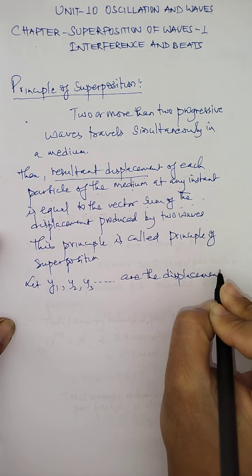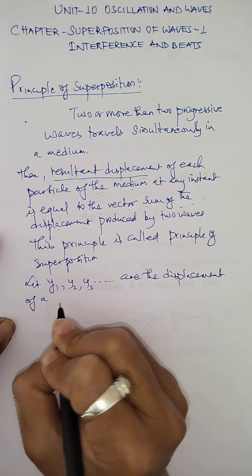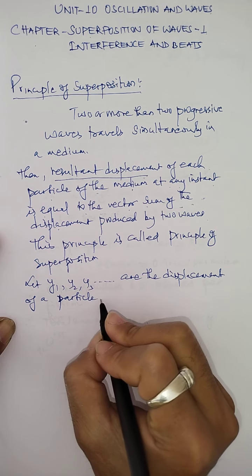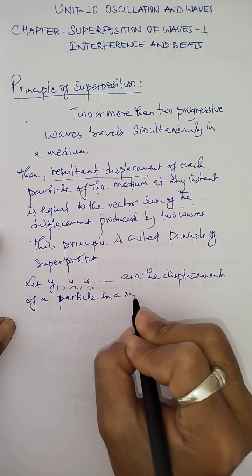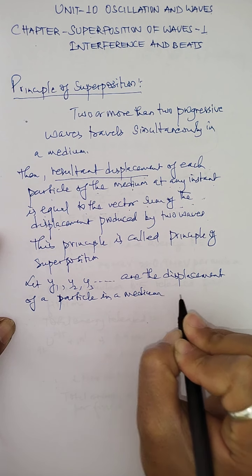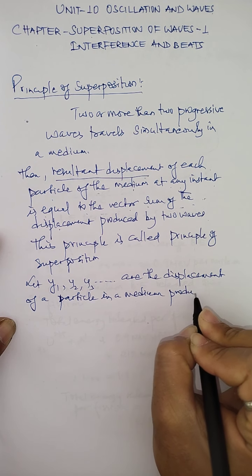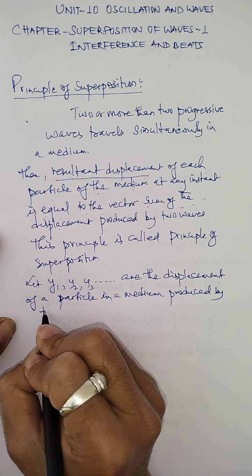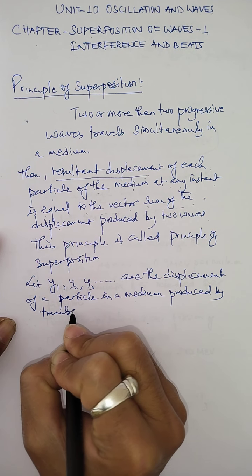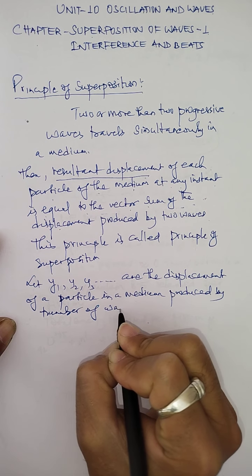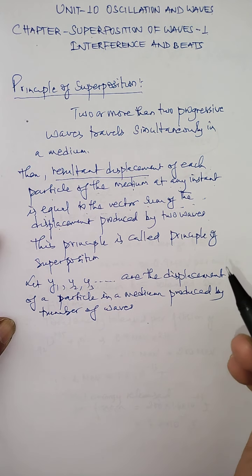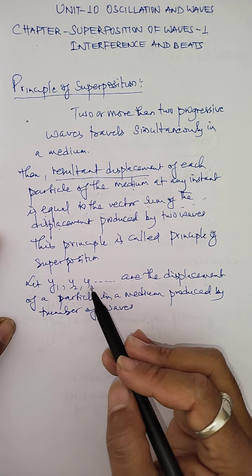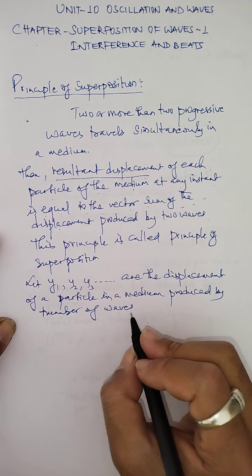of a particular particle in a medium, produced by a number of waves. But students, for information, this principle of superposition can occur with two waves superposing each other, or three waves, or more than that also. Number of what? Waves.